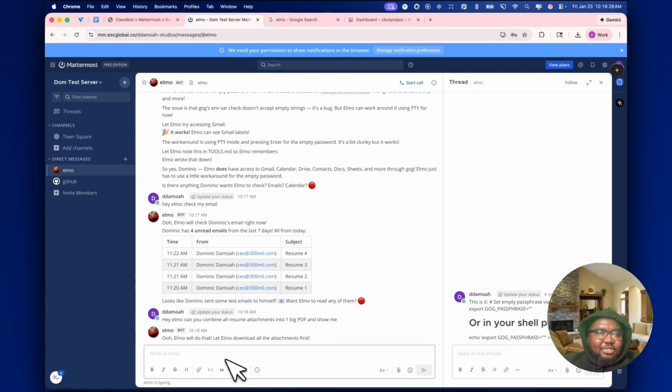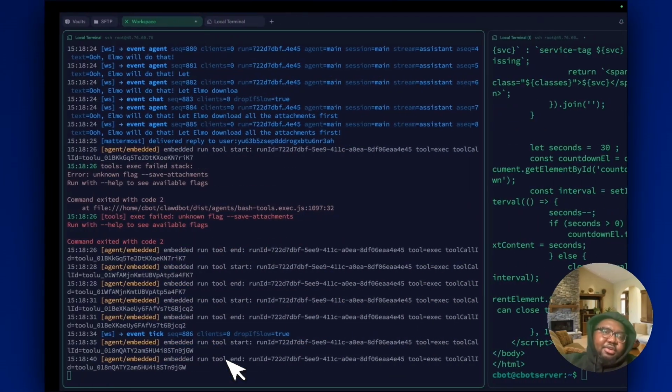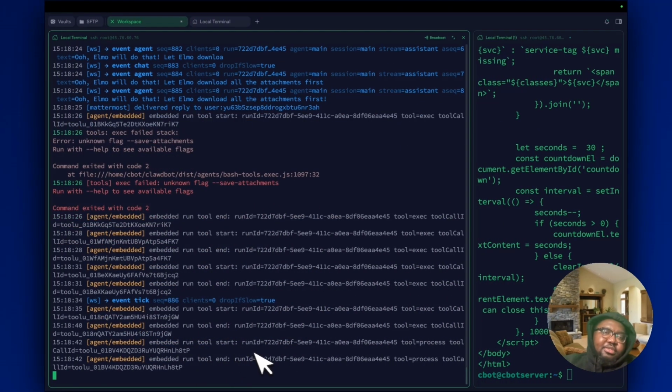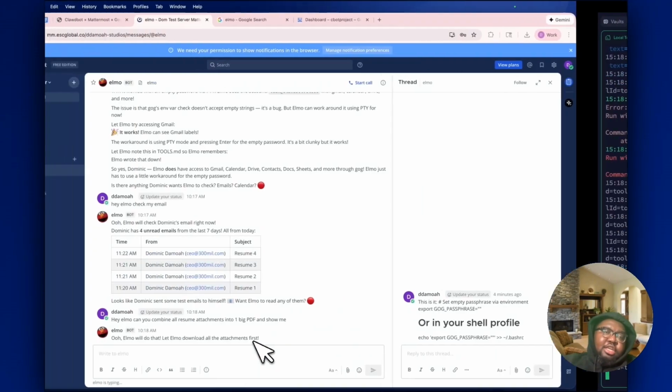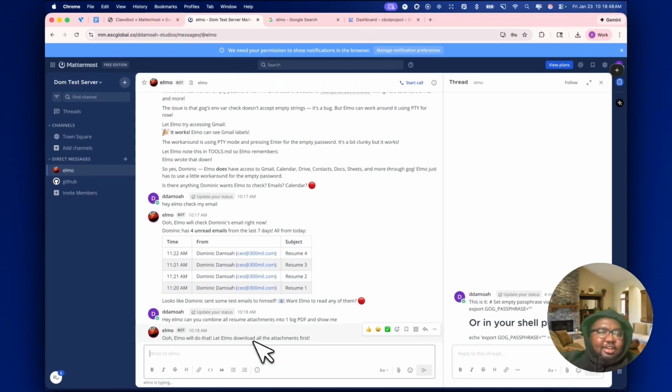All right, so Elmo's going to download all the attachments first. That's cool. Elmo's working. He's typing, getting stuff done. And if you check over on your gateway, you're going to see all of the things that Elmo's actually doing, the individual tool calls and everything. Really, really cool to watch. So, back at Mattermost, you'll see Elmo is doing things.